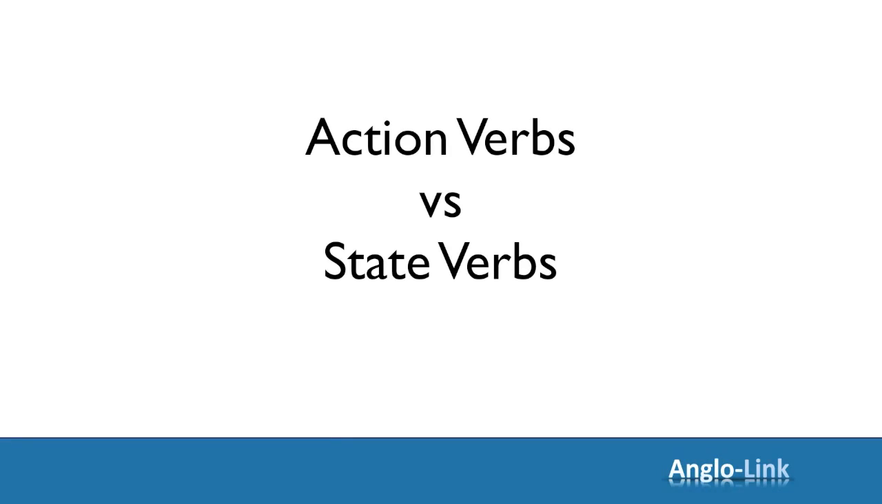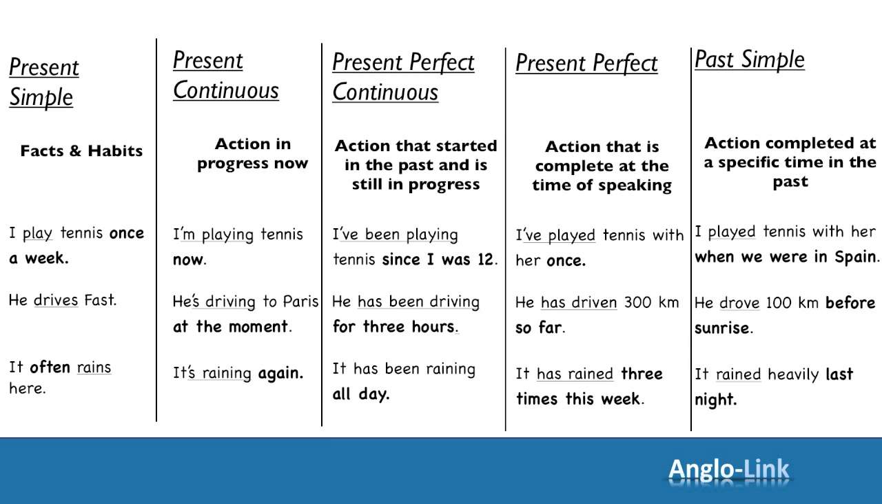Right, before we look at state verbs and differentiate them from action verbs, I'd like to give you a quick overview of the tenses that we've already looked at together. Let's review them with 3 action verbs. Say, play, drive, and rain. So, remember present simple was to speak about facts and habits. I play tennis once a week. He drives fast. It often rains here.